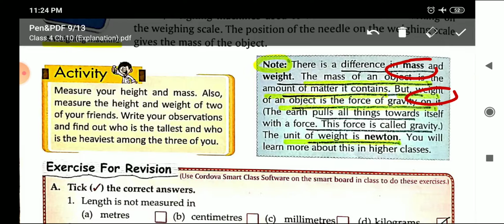And mass can be measured in milligram, gram or kilogram. But the unit of weight is Newton, because the force of gravity was discovered by the scientist Isaac Newton. So after his name, just to give him honor, the unit of weight is Newton.